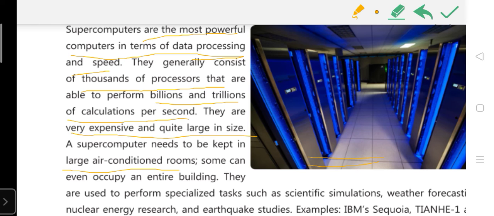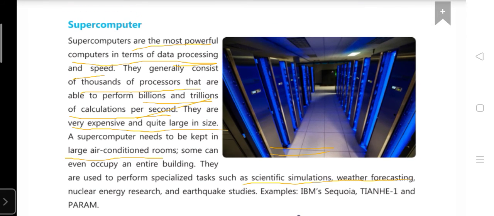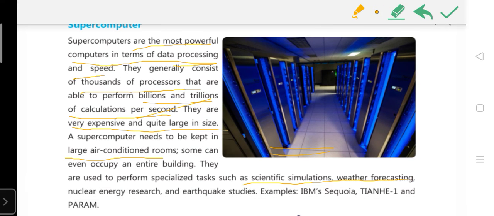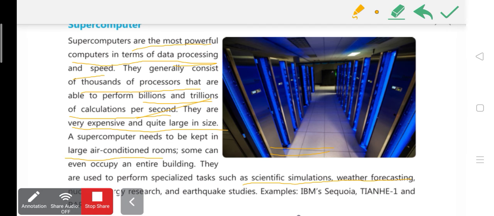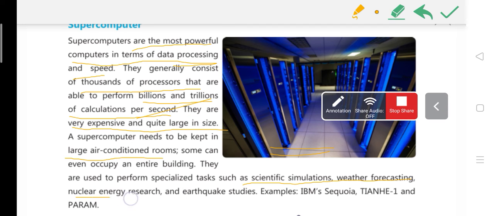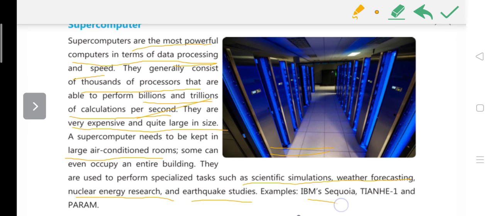They are also used to perform special tasks such as scientific simulation, weather forecasting, nuclear energy research, earthquake studies. Examples: IBM Sequoia, Tianhe-1, and the Param. These are the examples of supercomputers.